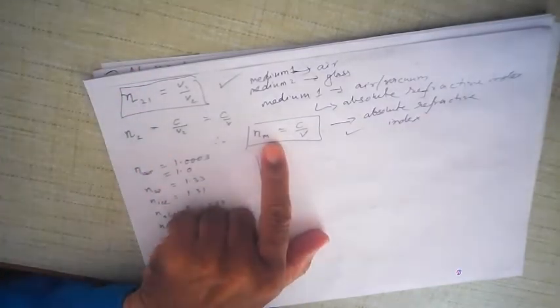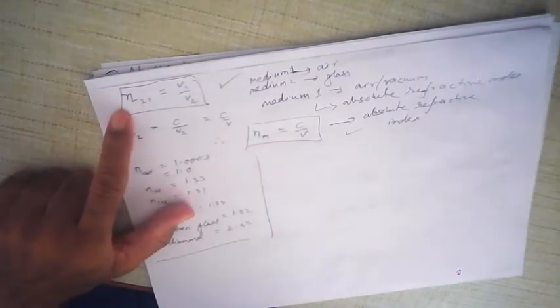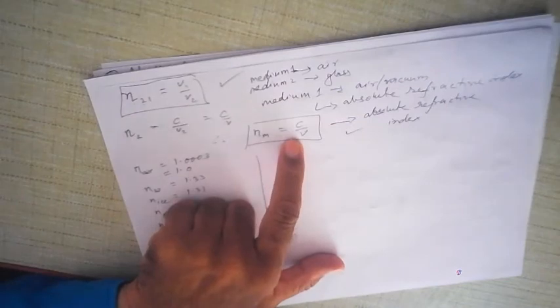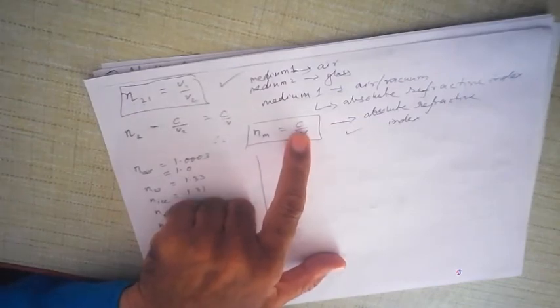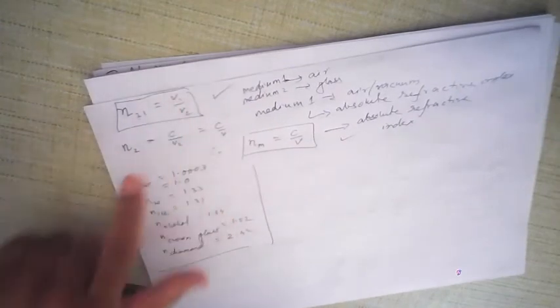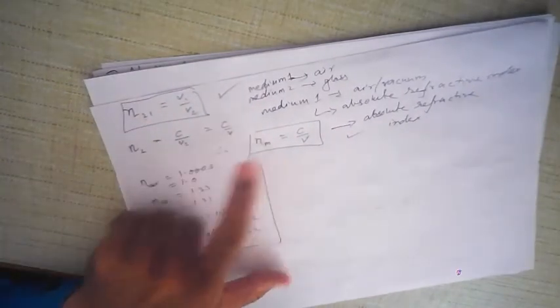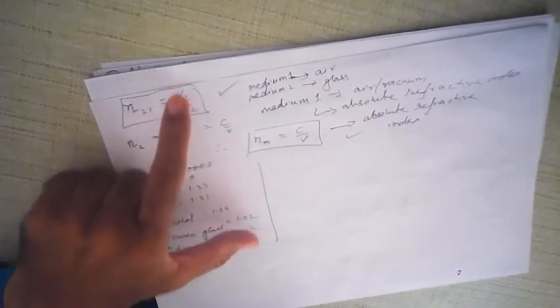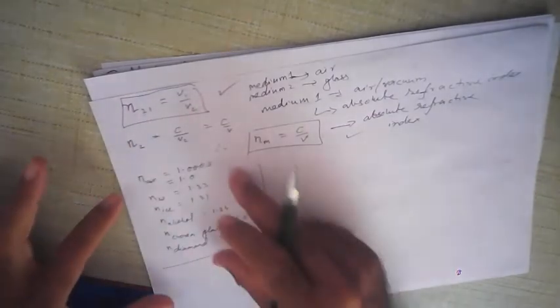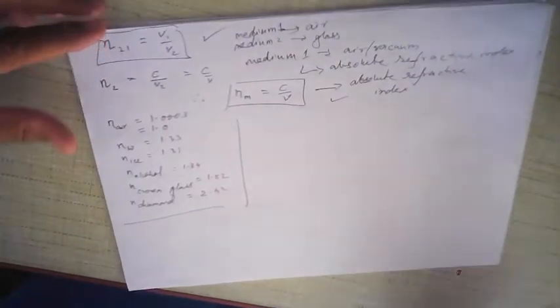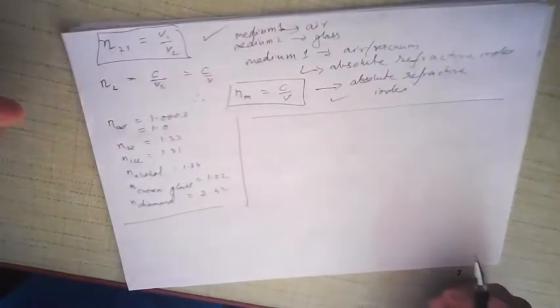This is absolute refractive index. This is refractive index. That is the only difference. In this case, the first medium is space or vacuum or air, and therefore C upon V. Here it is V1 upon V2. Absolute refractive index is this one. This is the refractive index of the second medium with respect to the first one, V1 upon V2. And these are the different refractive indices of different substances. All right, so this is about refractive index.